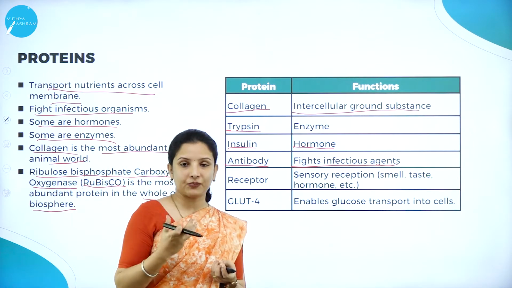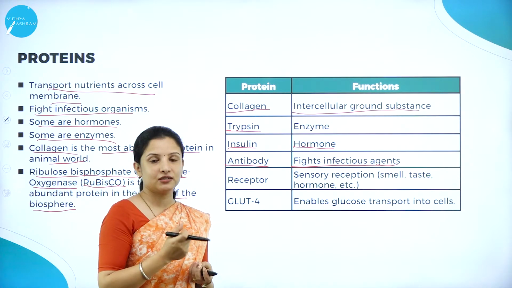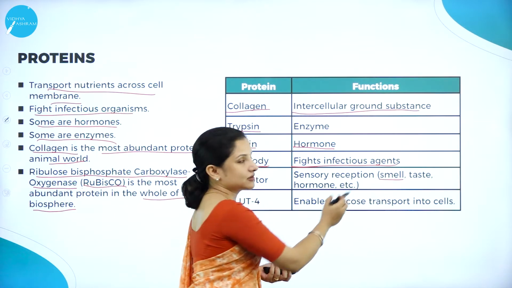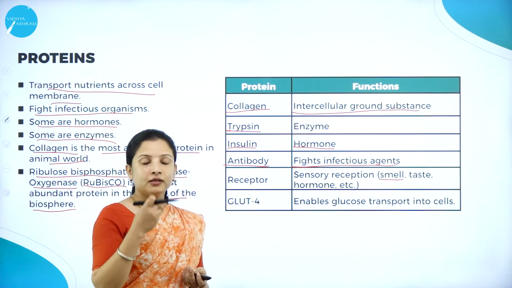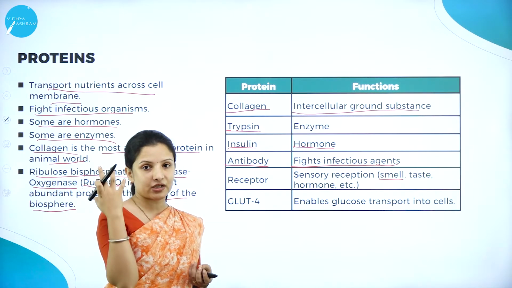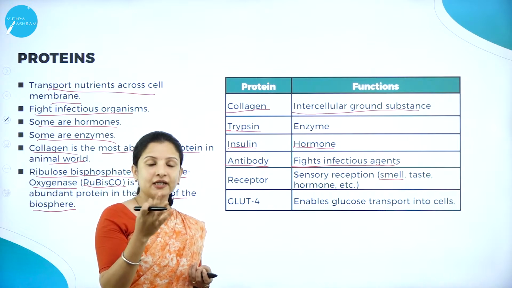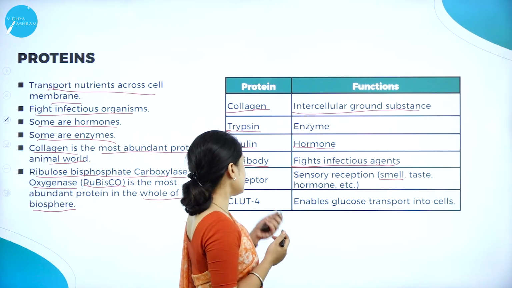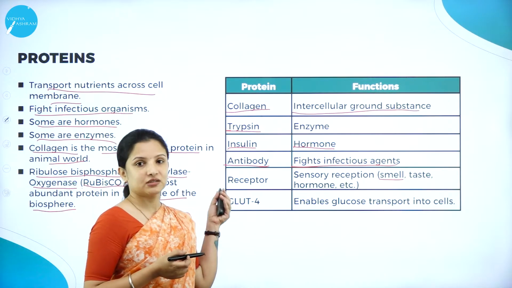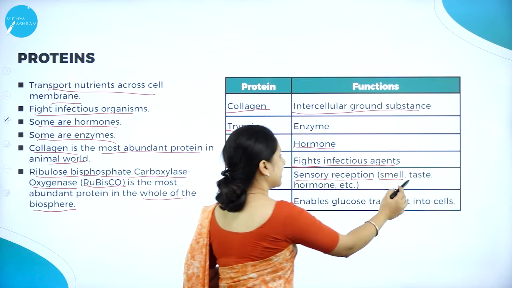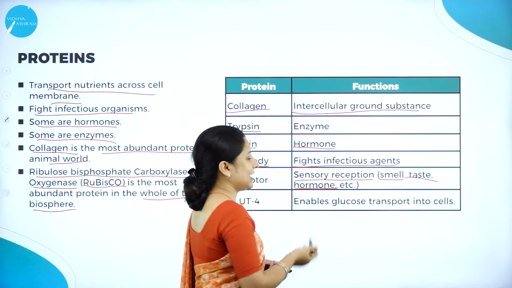Sensory, to sense something; receptor, to receive signals. For example, smell is a sense, right? The nose will receive the smell signals, and those signals will be transported. How will the signals be carried? In the form of proteins. Proteins are the ones which carry these signals. Therefore, proteins are receptors. Their main function is to sense something such as smell, taste, hormones, etc.